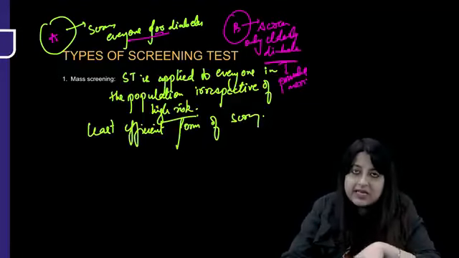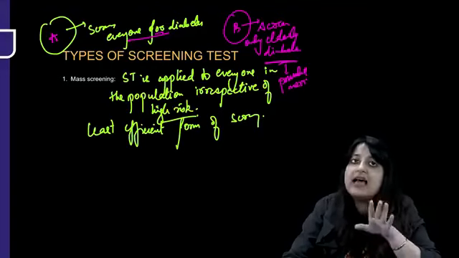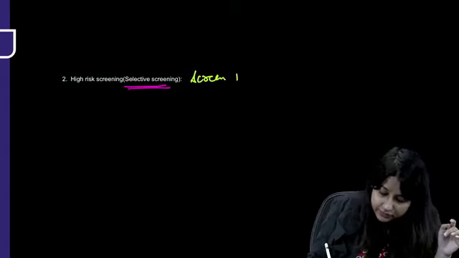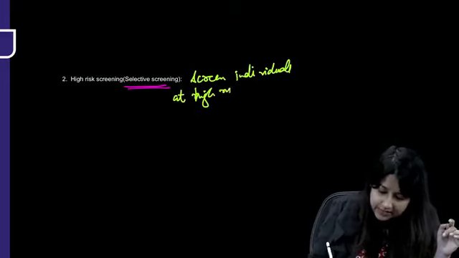So this type of screening where I'm only screening elderlies for diabetes, what is it called? High risk screening. So the second one is high risk screening or selective screening. Please remember it's also called selective screening. So we screen individuals at high risk.